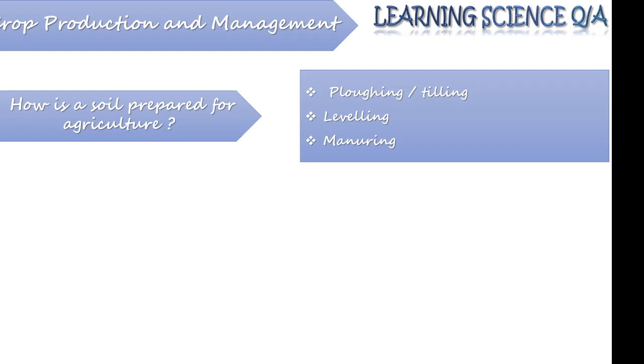So these are some common practices that are done before agriculture or during agriculture, but certain steps can be skipped depending upon the need. So the practices that prepare our soil for agriculture include plowing, tilling, leveling, manuring.